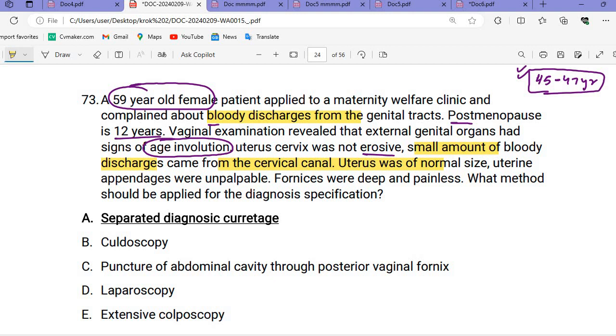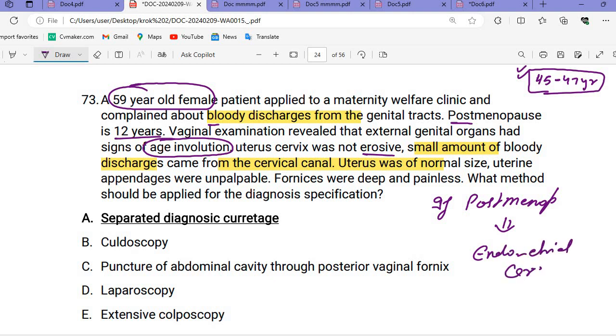Fornices, what I told you, post-menopausal conditions and having bleeding. So always think that she can have an endometrial concern. That is the most common thing we see in these post-menopausal conditions: endometrial carcinoma or endometrial cancer.